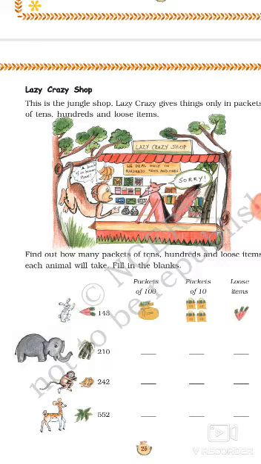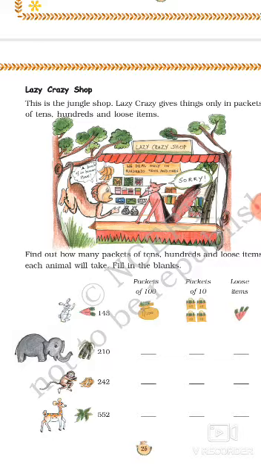For you, one solved example is there. Just see, there is a rabbit and there are 143 carrots. So how will this rabbit get the carrots? Yes, he will get 1 packet of 100, 4 packets of 10 and 3 loose carrots.